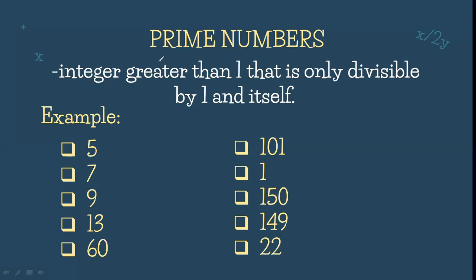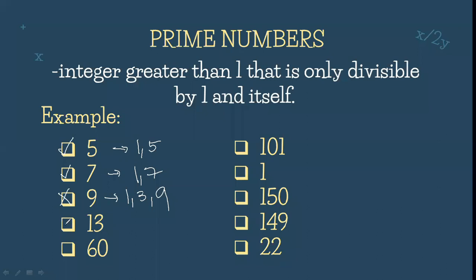We have an example here. First is number 5. Is 5 a prime number? Yes, it is. Why? Kasi po, ang makaka-divide lang po sa kanya ay 1 and itself na 5. Ang 7 po ba ay prime number? Yes, it is. Why? Kasi po, ang makaka-divide lang po sa kanya ay 1 at 7. Ang 9 po, prime number po? Hindi po siya prime number. Bakit po? Madi-divide po siya ng 1, ng 3, at ng sarili niya. So therefore, meron na siyang tatlong pwedeng makadivide, hindi po siya prime number.